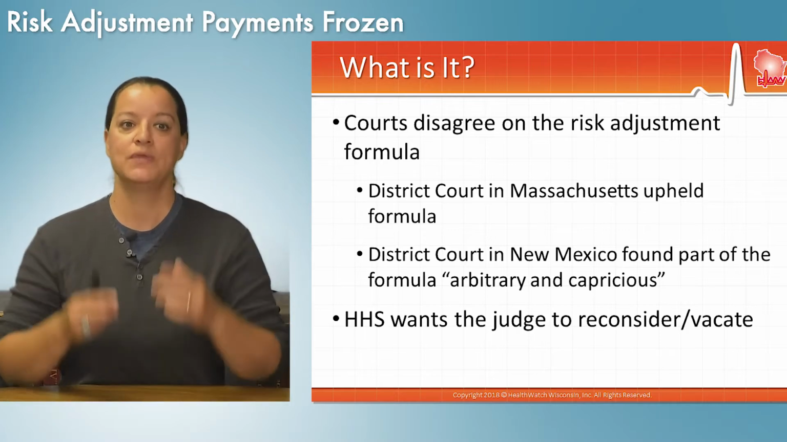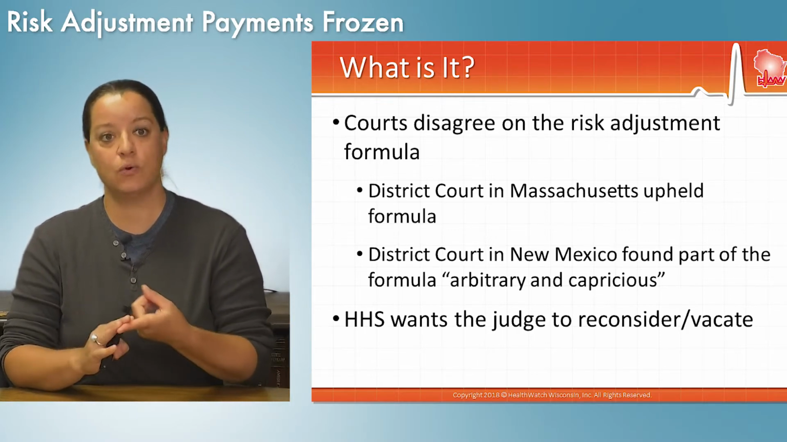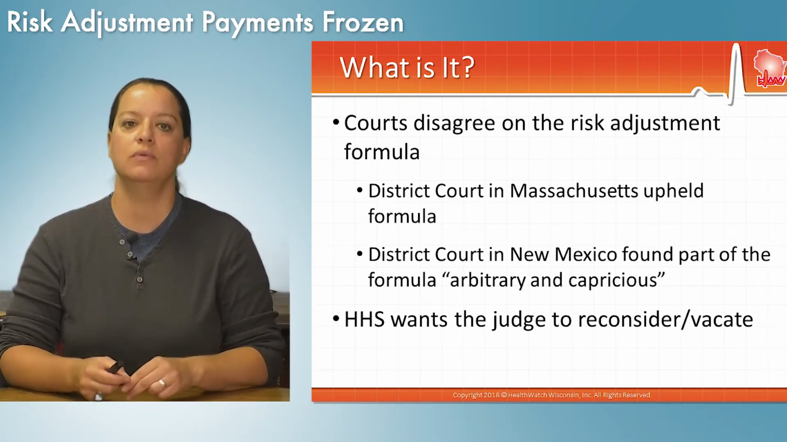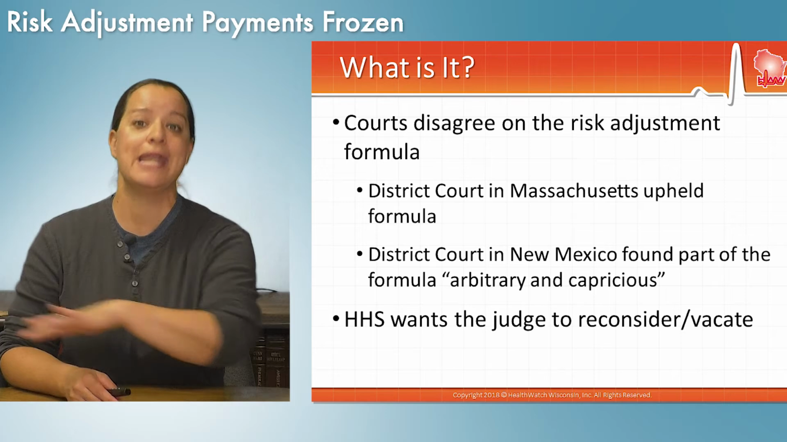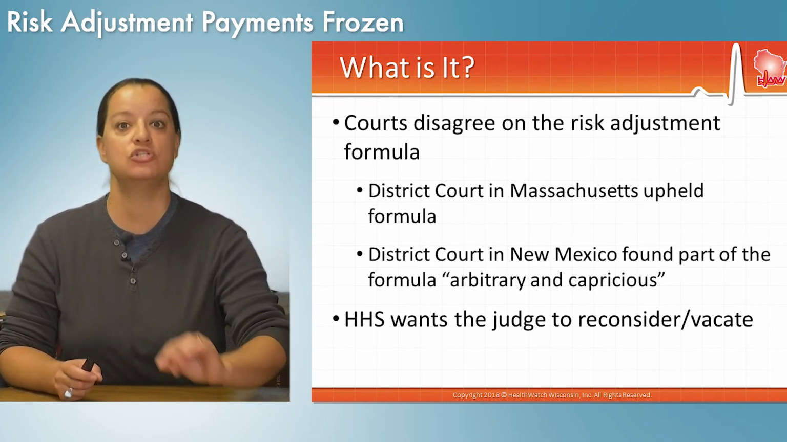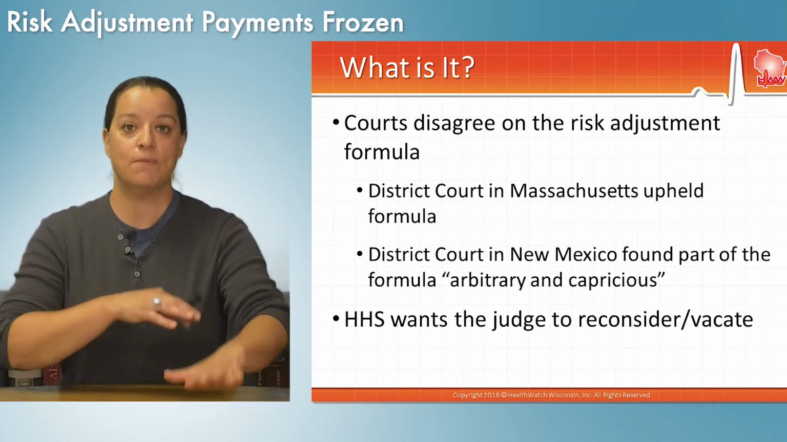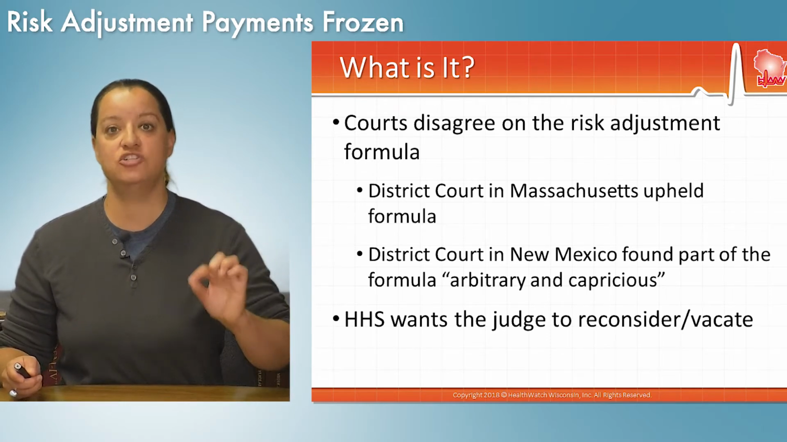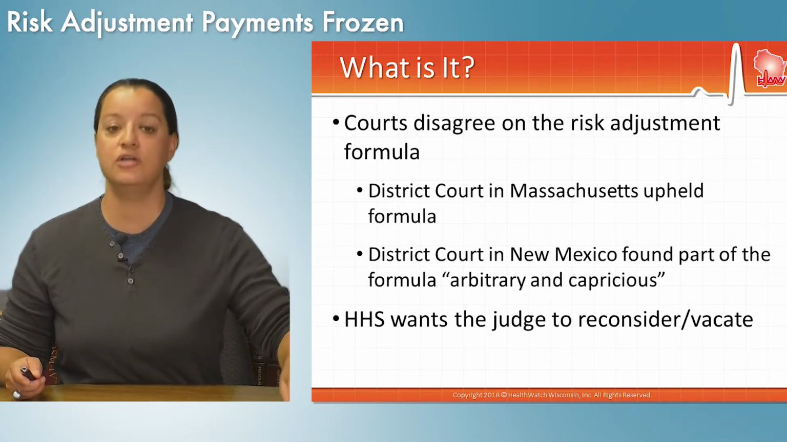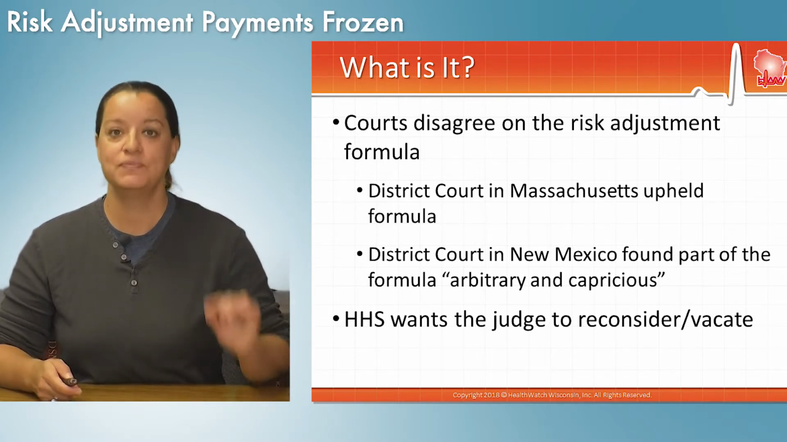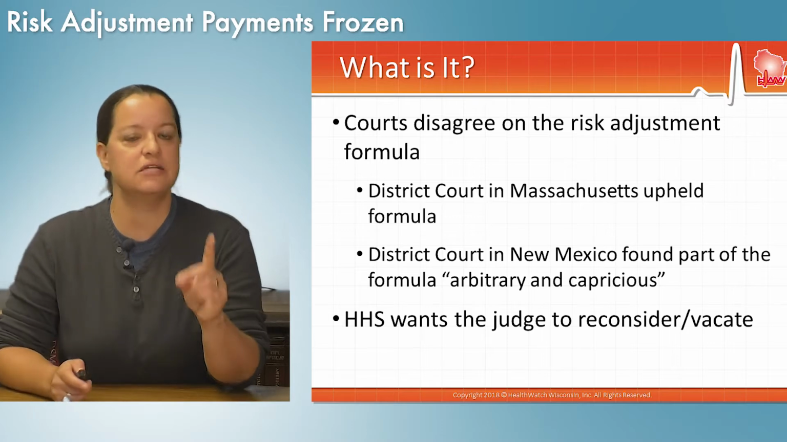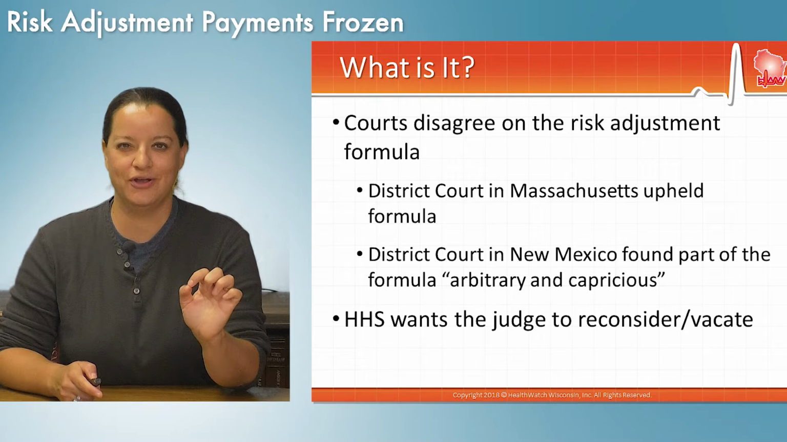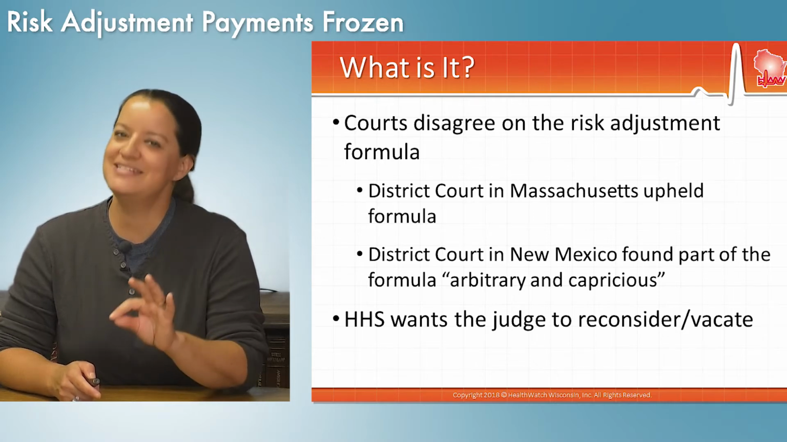So this goes to court. 2 different courts have already weighed in on this. A district court in Massachusetts said the statewide average formula is fine. A district court in New Mexico said the statewide average formula is not fine. They said it's arbitrary and capricious to use that as the standard for balancing risk among the plans. The Department of Health and Human Services wants the New Mexico judge to reconsider and to vacate that opinion. In the meantime, there's a lot of things the Department of Health and Human Services could have done. We're going to go through those options very quickly, and then we're going to tell you what they did do.